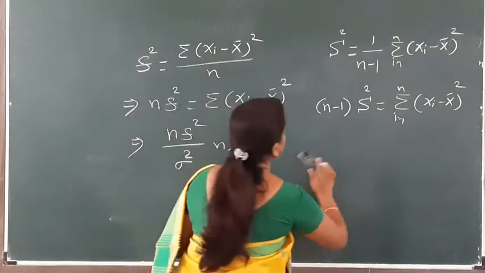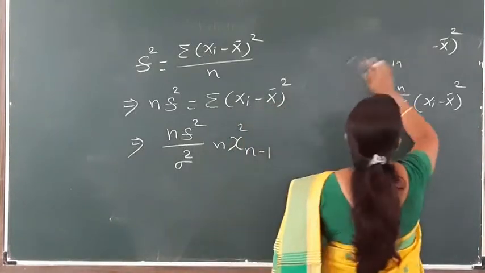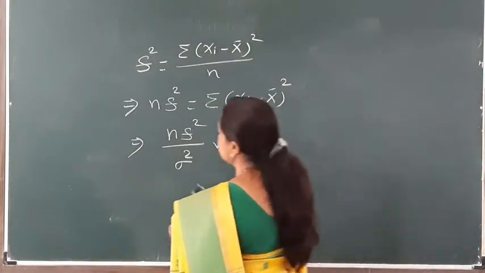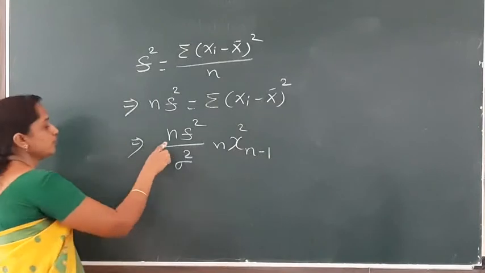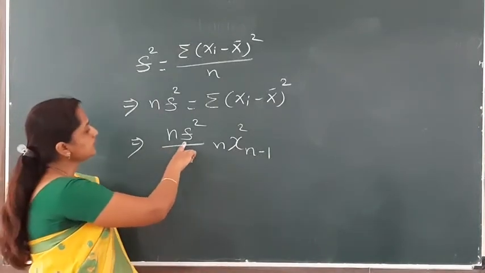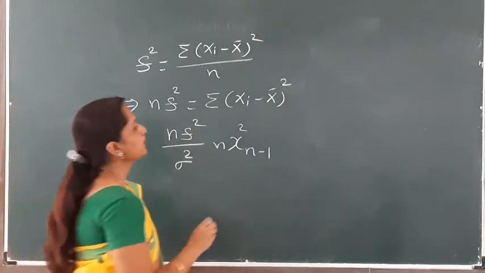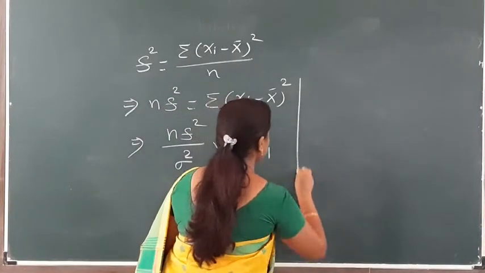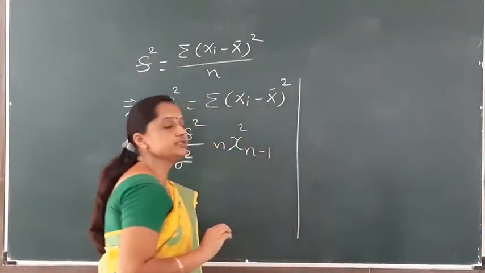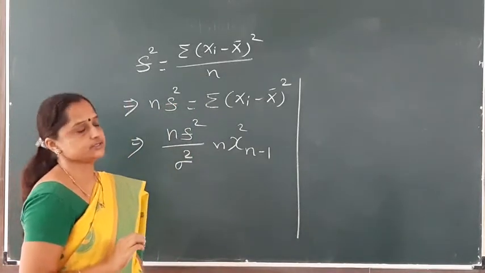Now our target is to find out whether this S square is consistent or not. For that purpose, we use our necessary and sufficient condition of consistency.